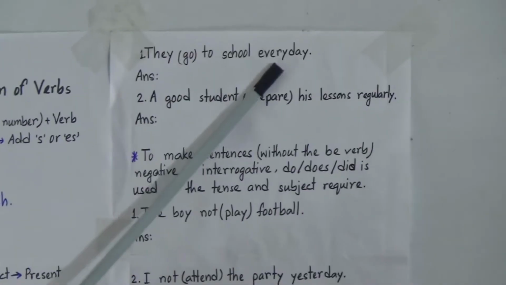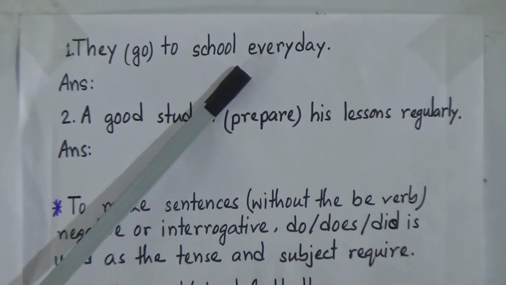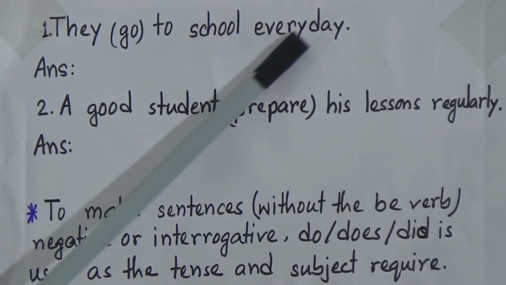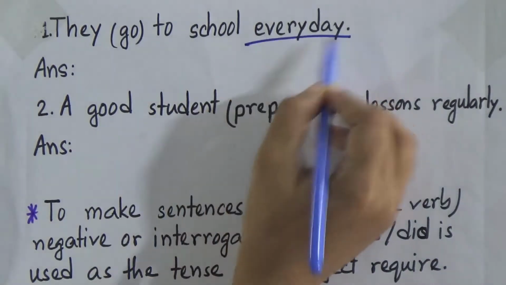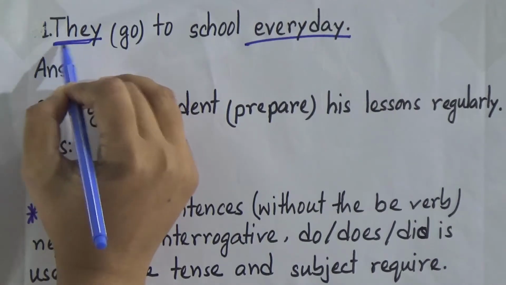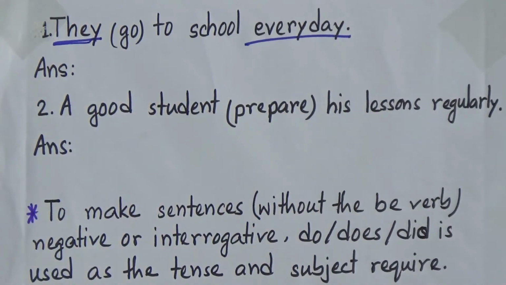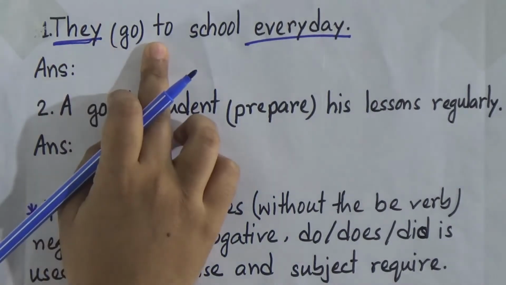They go to school every day. So now look, there is every day, so the sentence will be in present indefinite form. Now look at the subject there. The subject is they and it is plural. So we will not change the verb. It is third person plural number.